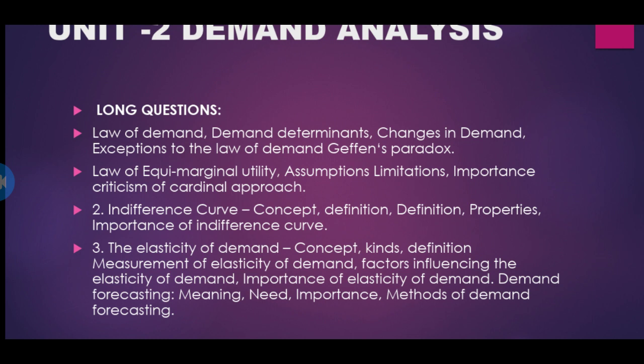What are the determinants of demand? What changes the demand? The price of the product, income of the consumer, price of related goods, taste and habits of the consumer. Okay, next types of demand. If you see, price demand, income demand, cross demand.